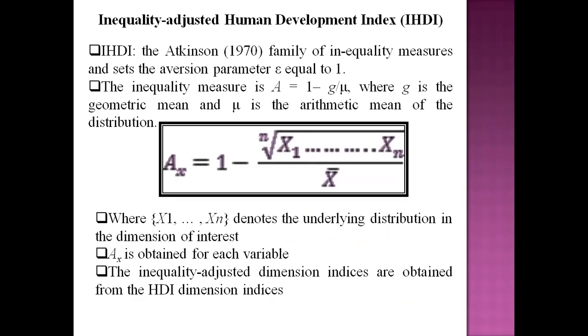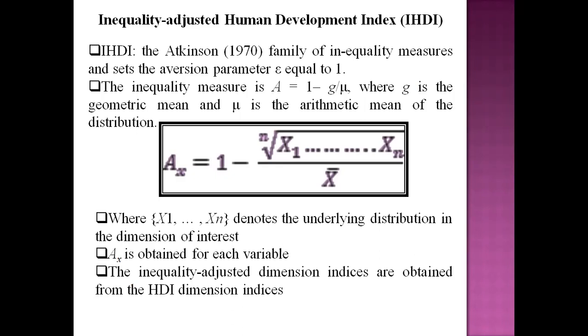And this is necessary for the honors student, not the general student. The general student will study only the Human Development Index. The second part, that is the Inequality-Adjusted Human Development Index, is basically for the honors graduate of development economics or social sector. So the IHDI is called the Inequality Adjusted Human Development Index,